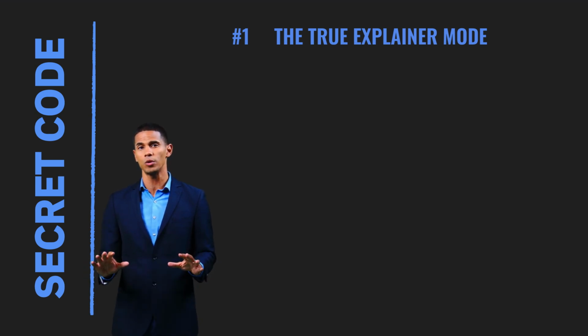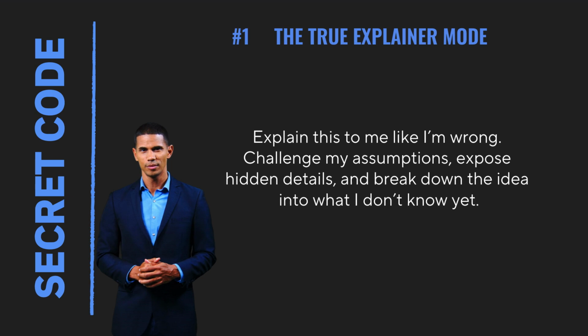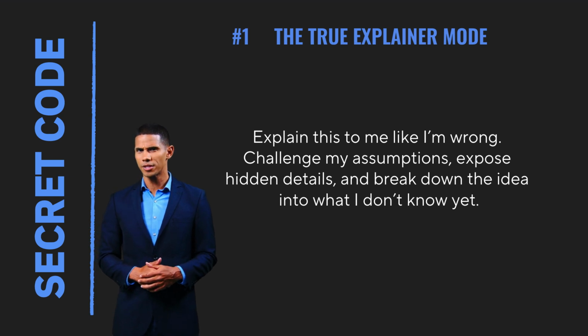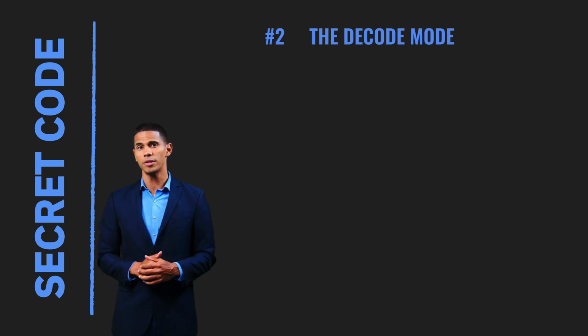Pros use this hidden mode, secret code. Explain this to me like I'm wrong. Challenge my assumptions, expose hidden details, and break down the idea into what I don't know yet. This turns ChatGPT into a challenger, a knowledge detector, a blind spot finder, and the answers go way deeper than standard explanations. Whether it's jargon, contracts, academic text, or technical language, this code translates anything into clear human English.